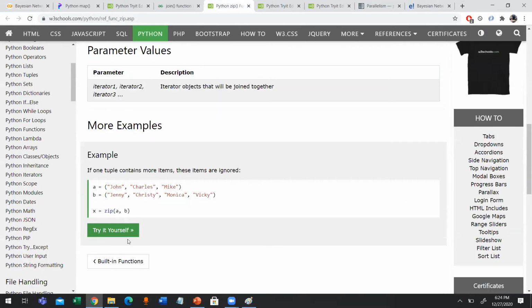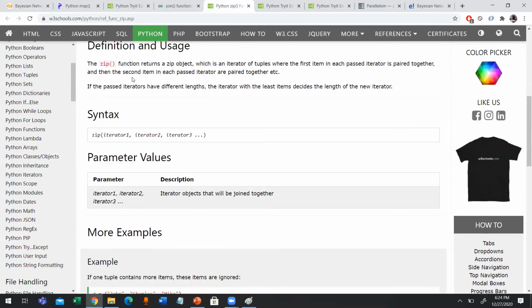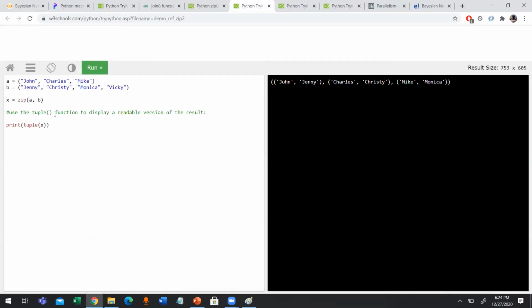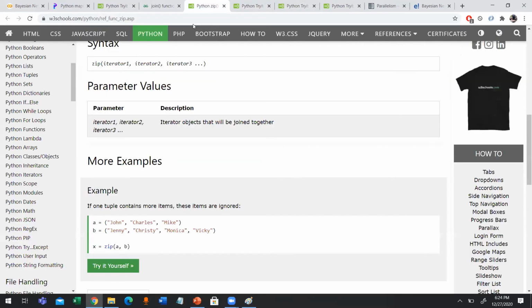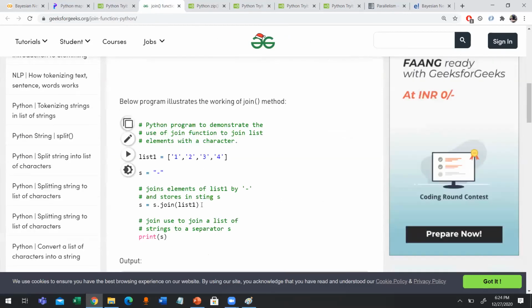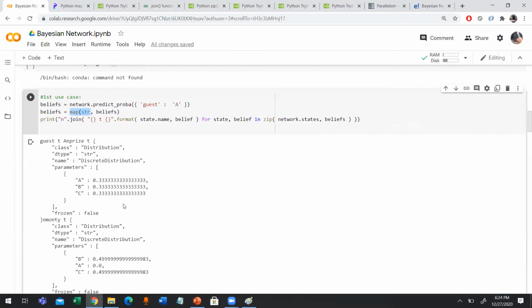You can learn yourself what is the meaning of zip. With the help of zip, you can combine two lists, two tuples, with the help of join. What you can perform with the help of zip, you have to learn yourself. So I'm using here the word join, the built-in functions zip, and then map for the creation of the first use case. Well, let's see the output.